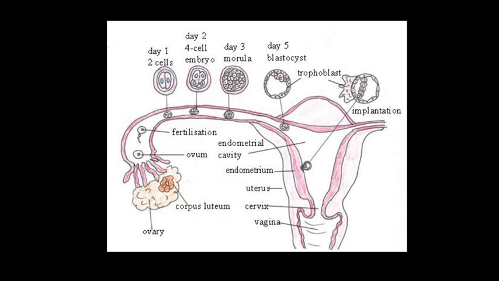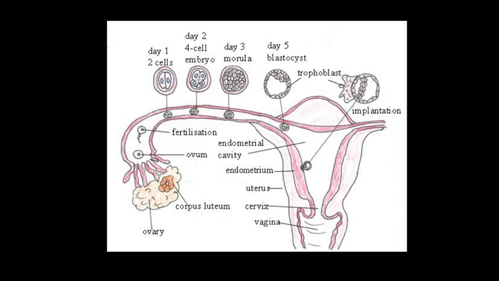M-O-R-U-L-A, morula. So the morula continues to divide and transforms into a large mass of cells. That one is called blastocyst, which passes further into the uterus, and the blastomeres in the blastocyst are arranged into an outer layer called trophoblast, and an inner group of cells attached to the trophoblast called inner cell mass.